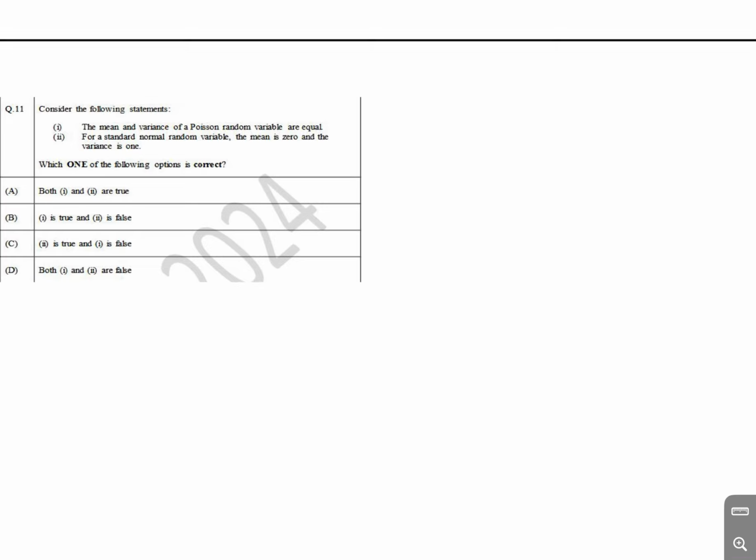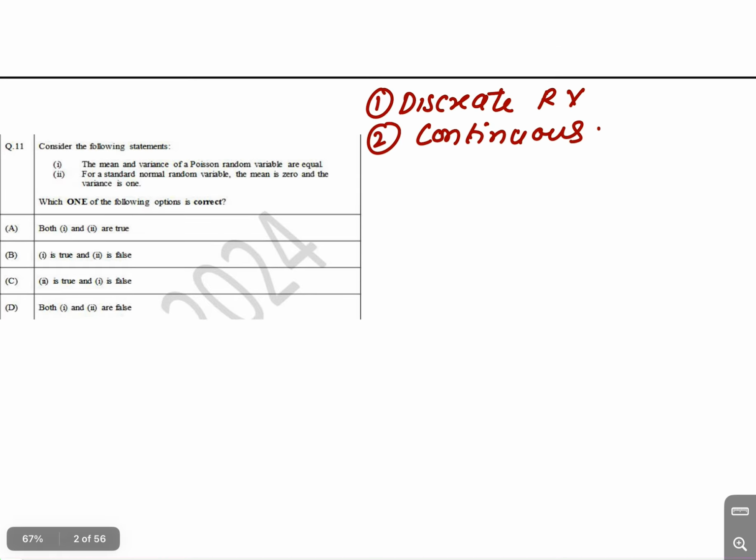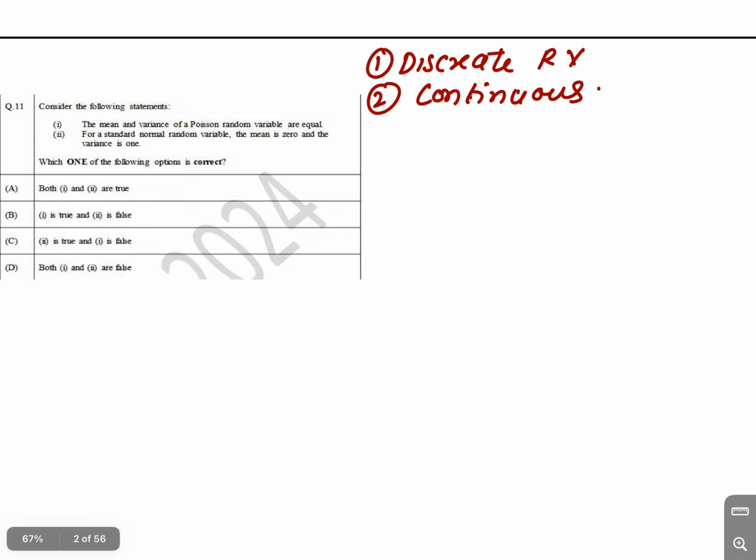The first option says the mean and the variance of a Poisson random variable are equal. First of all, I want to tell you a little bit about the Poisson distribution. In statistics, there are two types of random variable: the discrete random variable, and the continuous random variable. In discrete random variables, there is one random variable which is called Poisson.